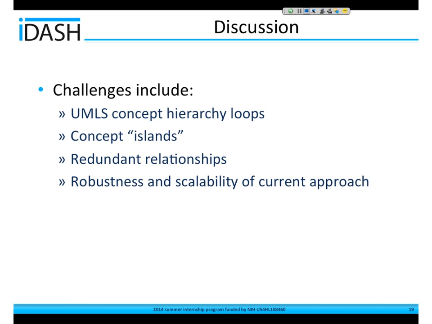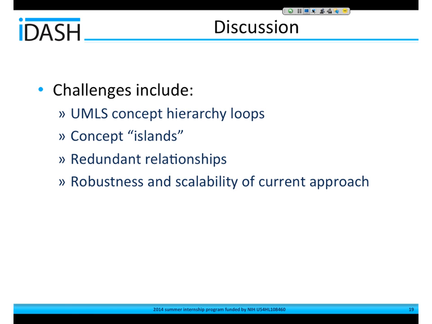Some of the challenges we face: there are many inherent problems with the UMLS database itself, which is one of the reasons we use a subset of it. There are concept hierarchy loops, such as venous thrombosis is a child of thrombosis, which is a child of vascular disease, but for some reason vascular disease is a child of venous thrombosis again, which causes problems with the algorithm.